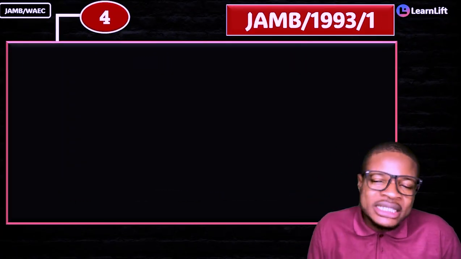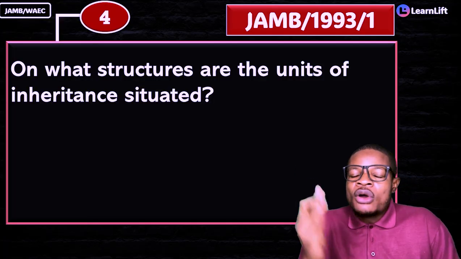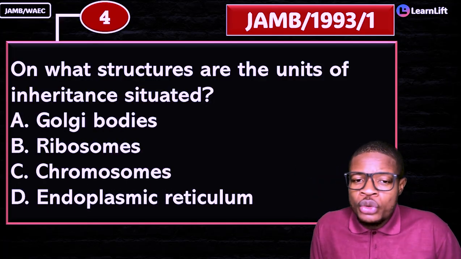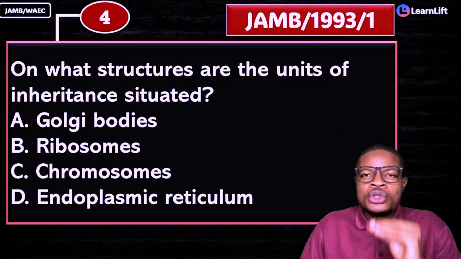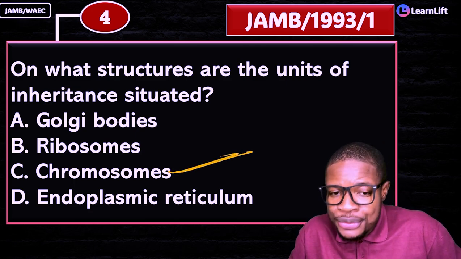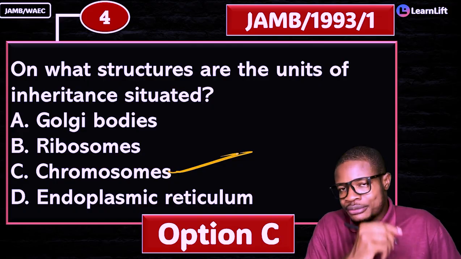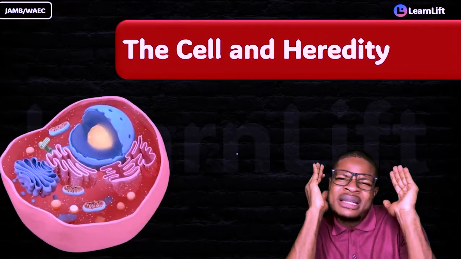Look at 1993 question 1. The question says, on what structures are the units of inheritance studied? On what structure do you study them? Are they on Golgi bodies or ribosomes or chromosomes or endoplasmic reticulum? What is the answer? Chromosomes. Option C becomes the answer. Does it make sense? If you get that very fast with me, that's all about that they want us to know.